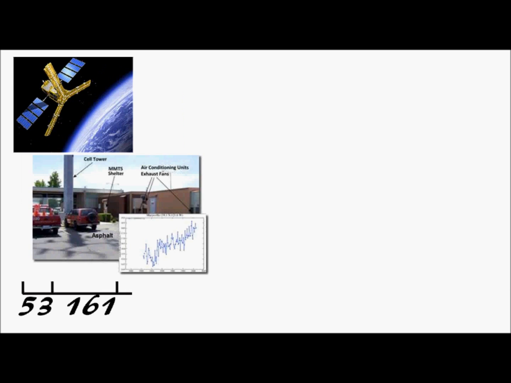For 53 years, satellites have gathered global temperatures using a system referred to as the GISS Surface Temp Analysis, or GISTEMP. Surface temperatures have been captured from weather stations around the world for the past 161 years, which are compiled by the Climate Research Unit. Proxy data from tree core samples were compiled by the IPCC to determine the temperatures over the past 960 years.